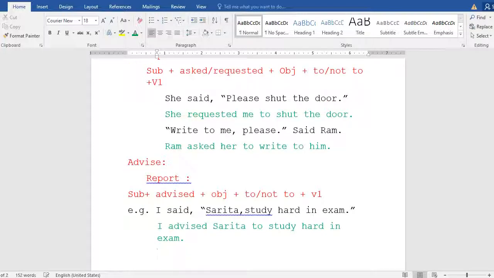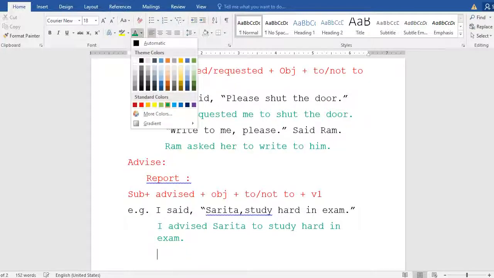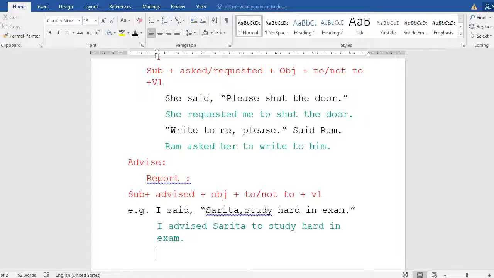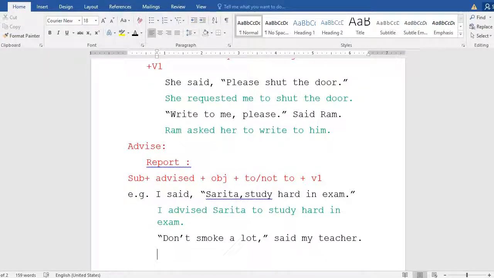Another example I will give you to make you understand very clearly. Okay, this one: "Don't smoke a lot," said my teacher. Listen over there. "Don't smoke a lot," said my teacher. Now we go over there and insert the inverted commas. What is that? "Don't smoke a lot." What is this? This is the advice.